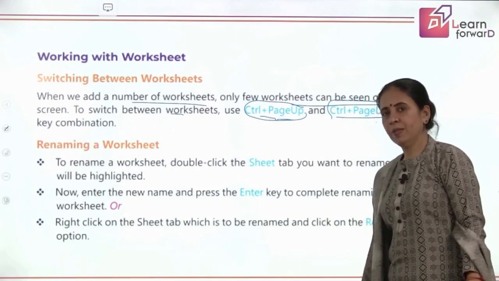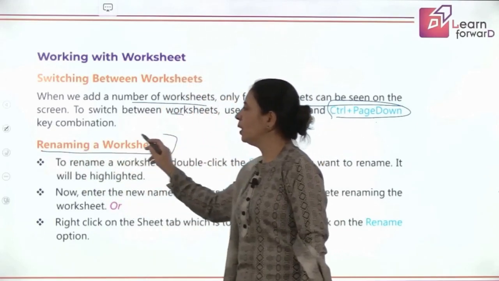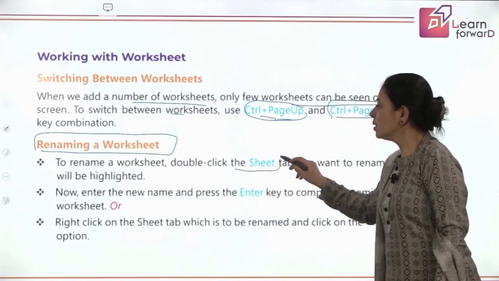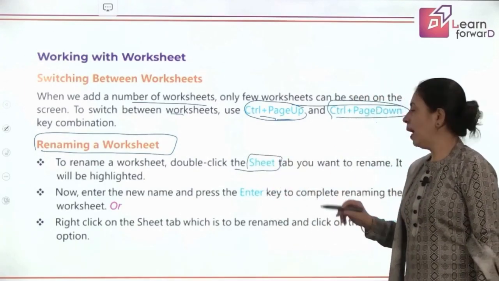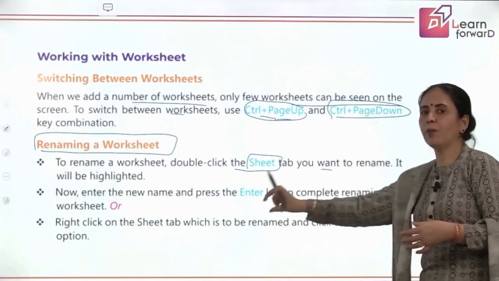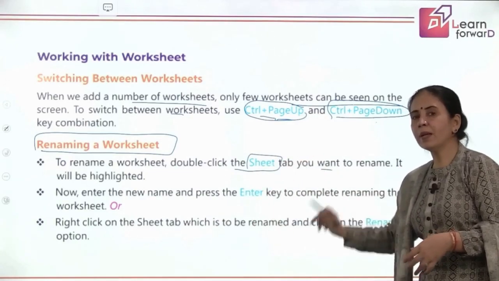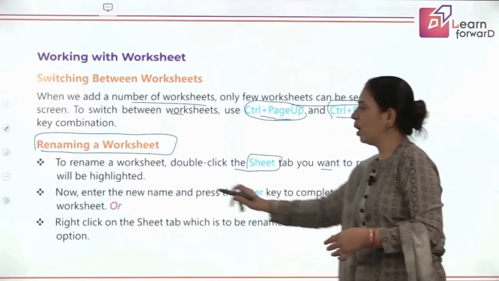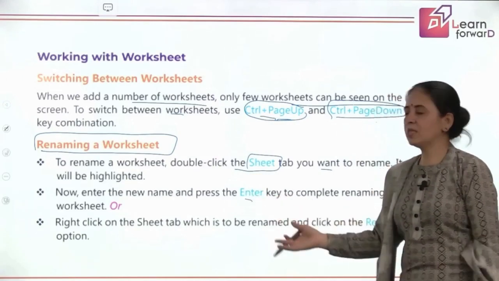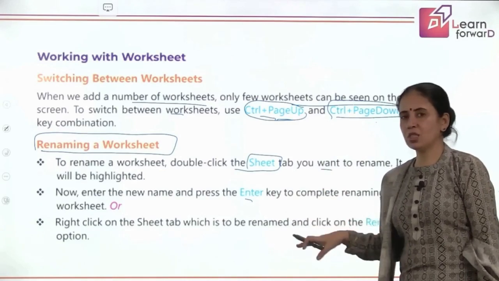Now second is, if you have completed your work and you need to rename your worksheet. So children, to rename a worksheet, just double click on the sheet tab you want to rename, which is at the bottom. I have shown you, when you get a sheet, at the bottom it's written Sheet1. So just go to that location, double click over there and write down the new name which you want to give and press the Enter key. When you press Enter, you will see the sheet name has changed to the new name.